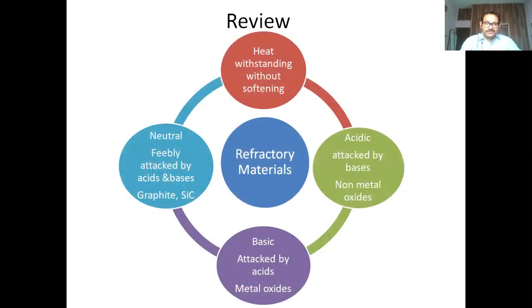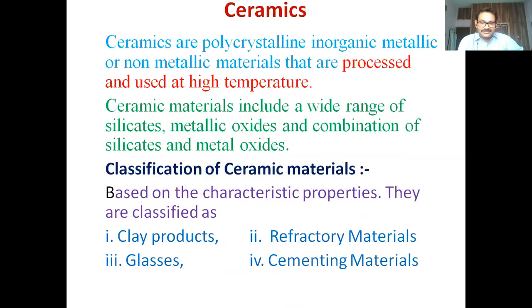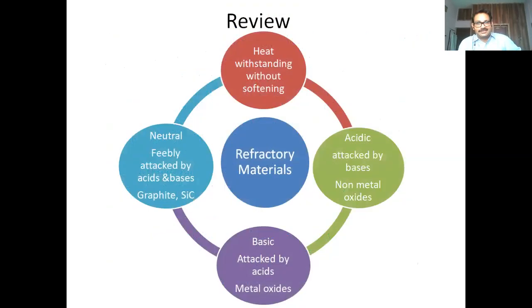So we had only two topics: what are refractory materials and what is the classification of refractory materials. Let's review what we just covered. Refractory materials are heat resistant or heat withstanding materials without undergoing any softening.